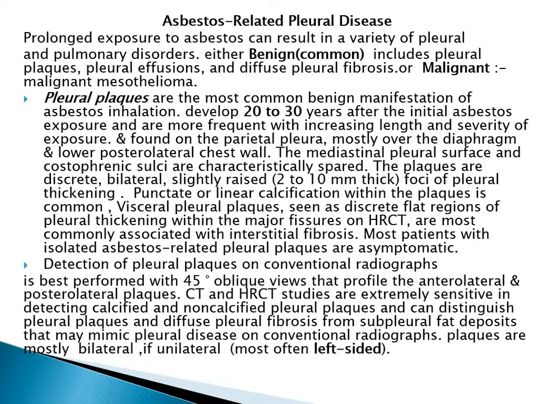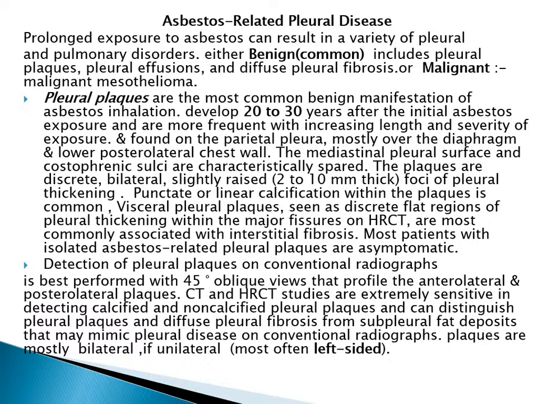Visceral pleural plaques, seen as discrete flat regions of pleural thickening within the major fissure on high-resolution CT, are most commonly associated with interstitial fibrosis. Most patients with isolated asbestos-related pleural plaques are asymptomatic. Detection of plaques on conventional radiography is best performed with 45-degree oblique views that profile the anterolateral and posterolateral plaques. CT and high-resolution CT are extremely sensitive in detecting the calcified and non-calcified plaques and can distinguish plaques and diffuse fibrosis from subpleural fat deposit that may mimic pleural disease on conventional radiography.